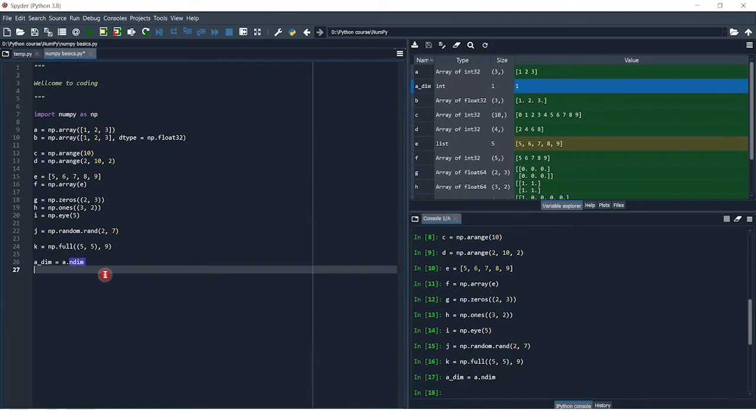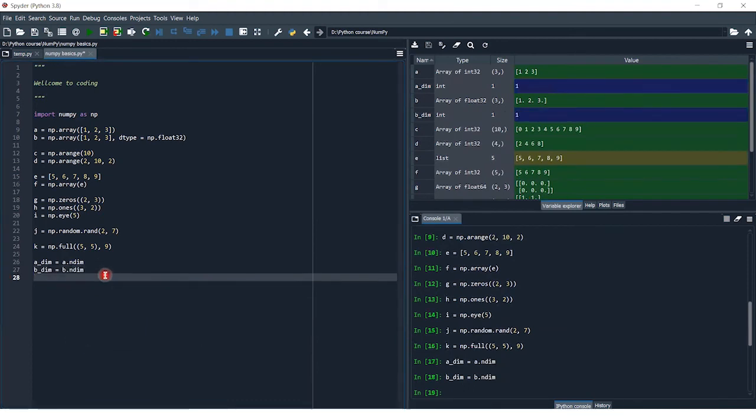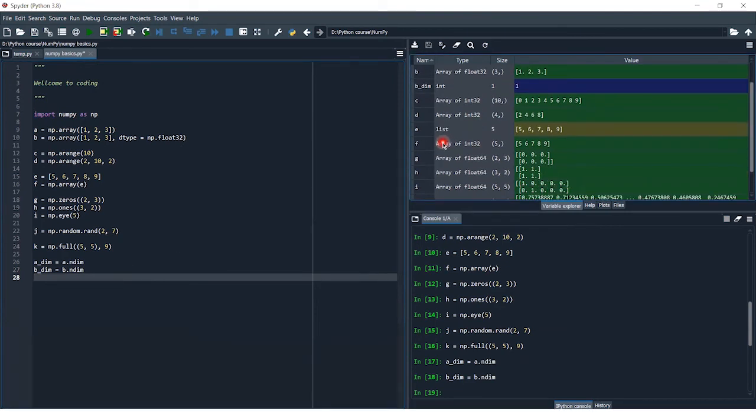So if I write b_dim equals b.ndim, b also has the dimension 3, but let me take some higher dimensions as g. So g has dimension 2, as you can see, 2 comma 3.